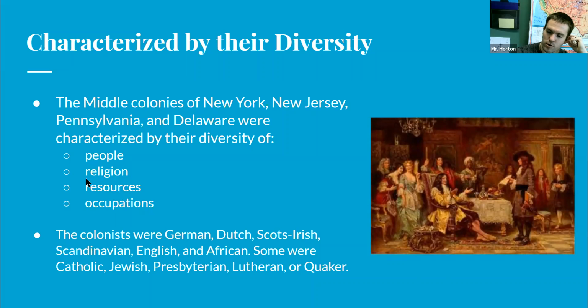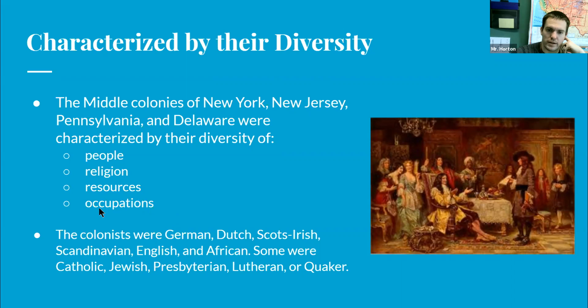They had a lot of different resources, like wood, wheat, cows, grain, vegetables, corn, all these different resources located in the Middle Colonies. And then they had different occupations, so different jobs, like carpenters, house makers, shipbuilders, all these different jobs that were a part of the Middle Colonies.